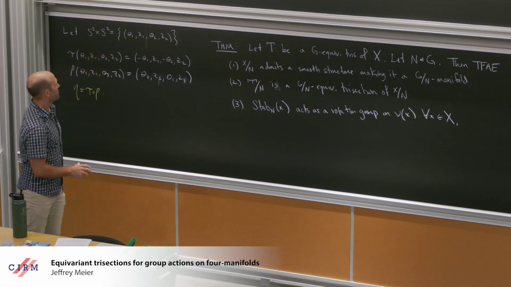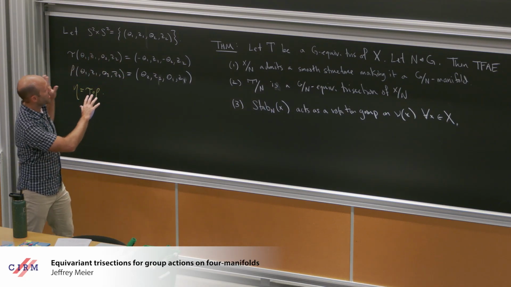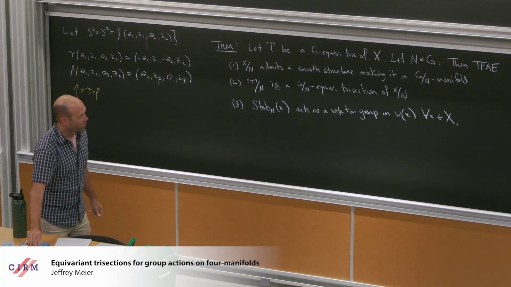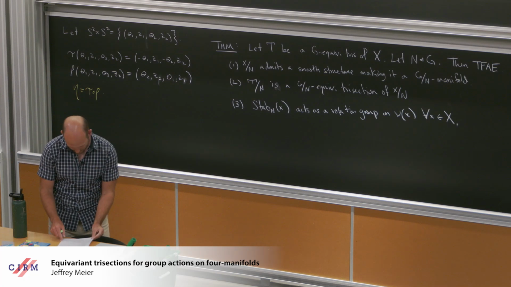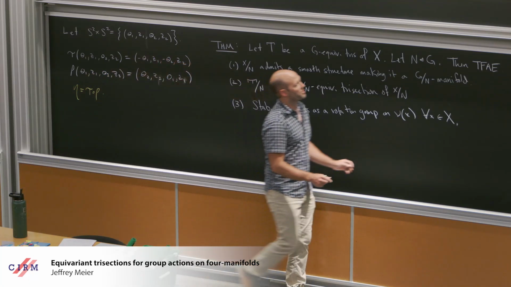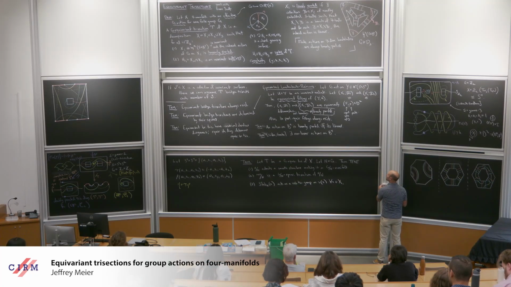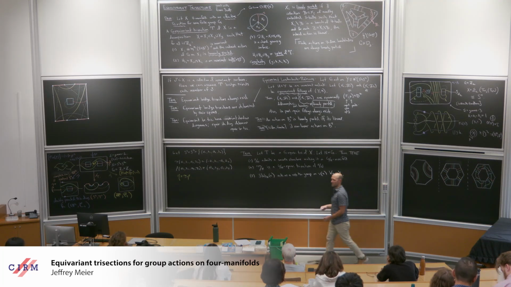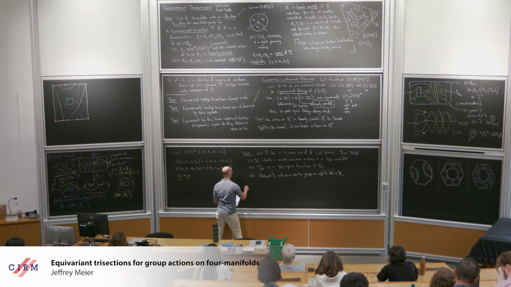So trisections and trisection diagrams are telling you something about the existence of smooth structures on the quotient. And one of the reasons this is most interesting is that there's apparently an open question in equivariant topology, an unknown fact.